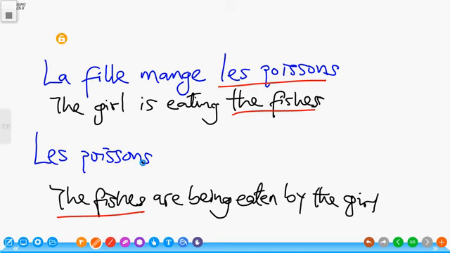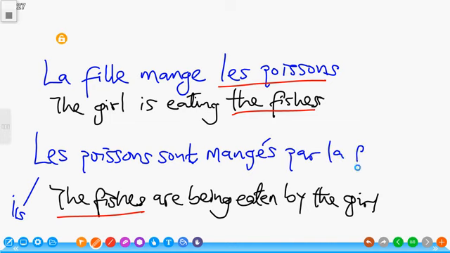Because this is now plural, les poissons is now plural, I'm supposed to use être. Être, a. Les poissons sont, we use sont. Ils sont. Because if we are replacing les poissons, fishes, we replace it with ils, I-L-S. So les poissons sont mangés par la fille.